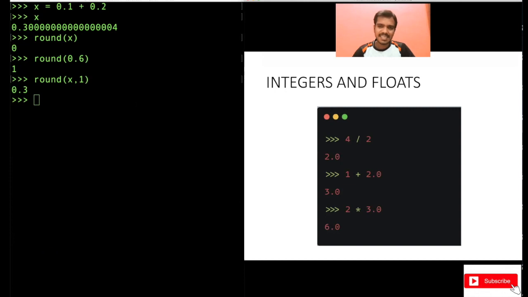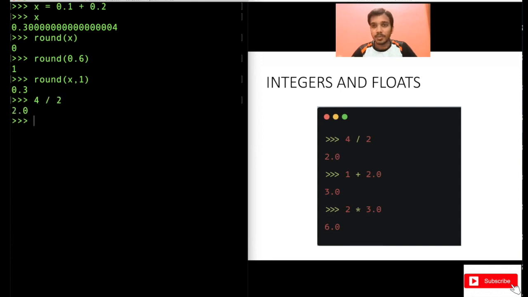Now another concern is integers and floats, because when you do 4 by 2, the output is 2.0, it's not an integer. So whenever you use the division operator on integers or floats, the output will always be a float, right? It will not be 2, it will be 2.0. Remember this.